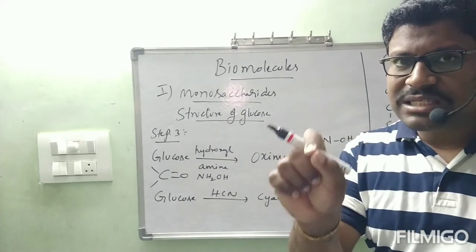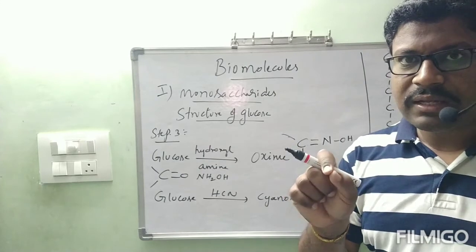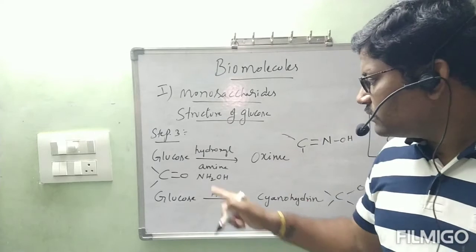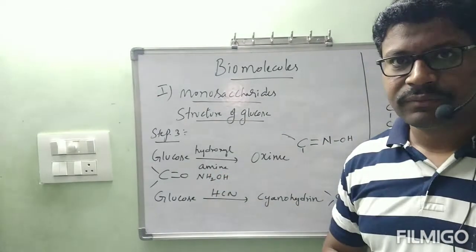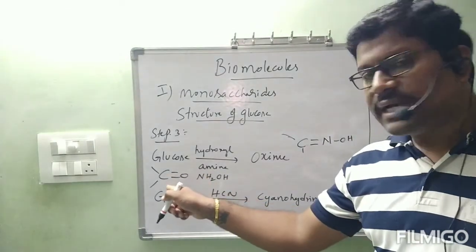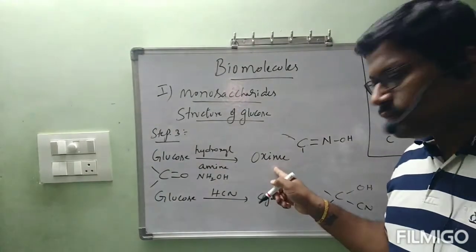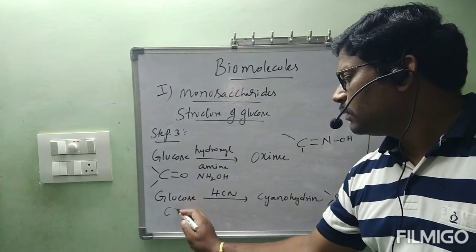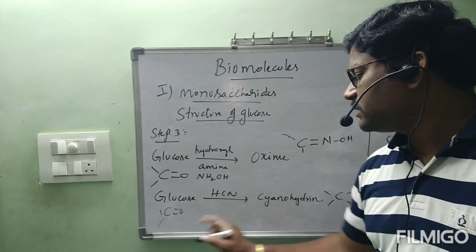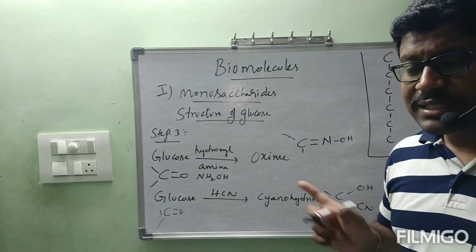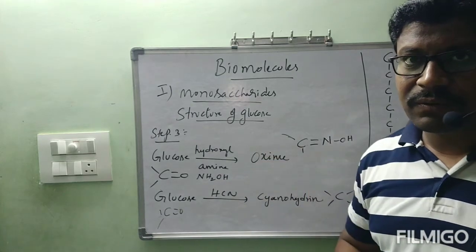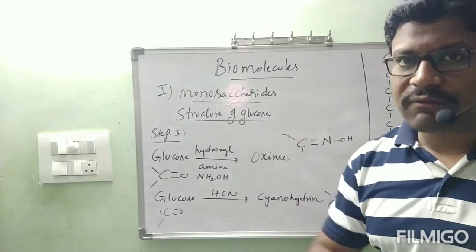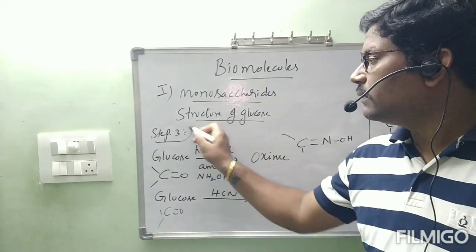Under that, reaction with HCN is the first one. And under ammonia derivatives, we have seen this NH2OH. Hydroxylamine reacts with C=O, we got oxime. Next, C=O reacts with HCN, we got cyanohydrin. These are the two characteristic reactions of C=O. That C=O presence we are going to confirm with the help of step 3.